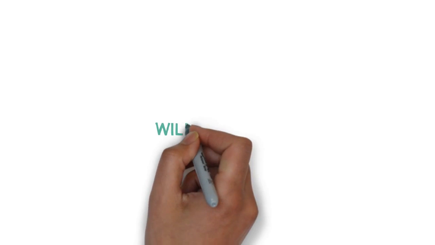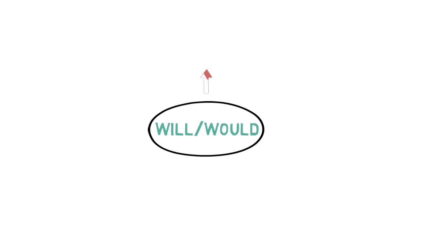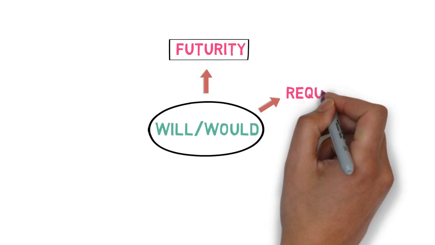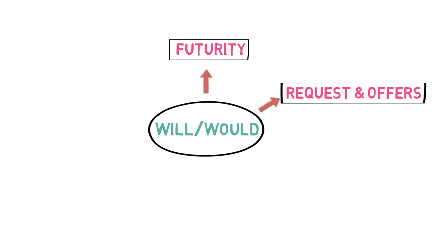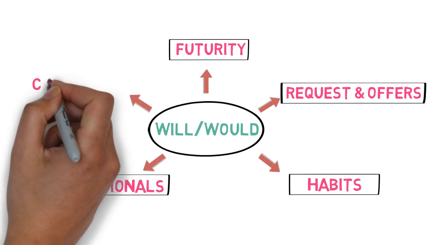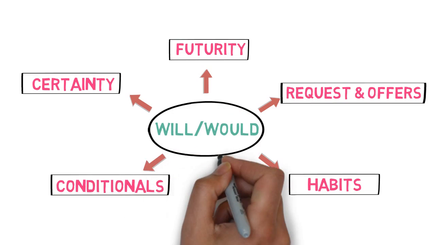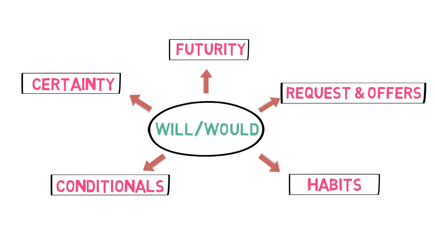The modal verbs will or would are mainly used in 5 different ways. Number 1. Futurity. Number 2. Request and offers. Number 3. Habits. Number 4. Conditionals. And number 5. Certainty. Now, you might be wondering, if both the modal verbs are used in these 5 ways, then which one to choose? To clarify it, let's understand each of them one after the other.